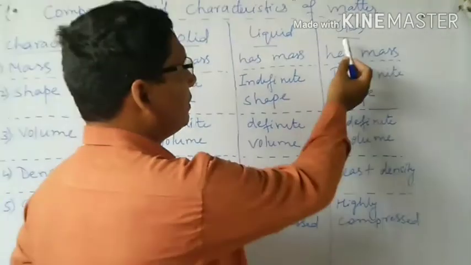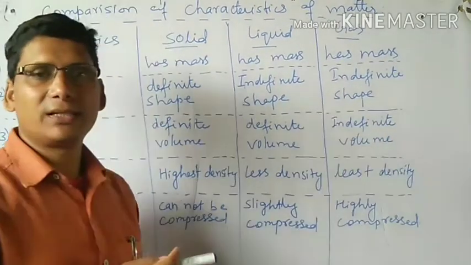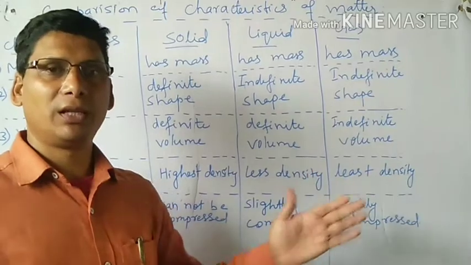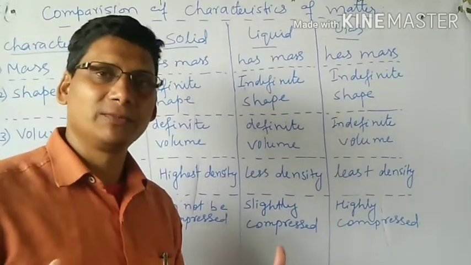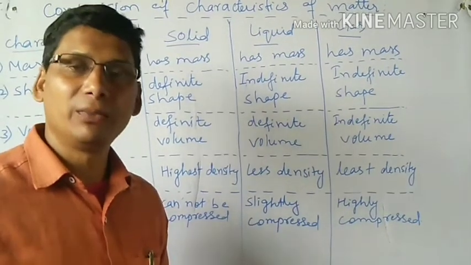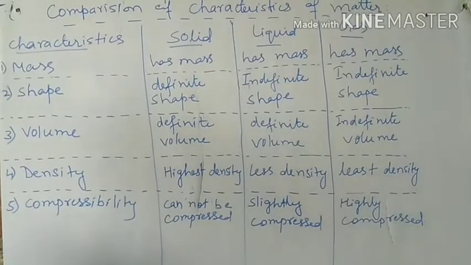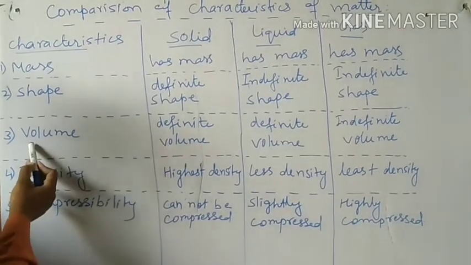Same if you come to the gases, they also do not have fixed shape, because in gases the molecules are very far away from each other. Their intermolecular space is highest, and for this reason they do not have fixed shape, because they move randomly here and there. Now come to the volume. The next characteristic is the volume.